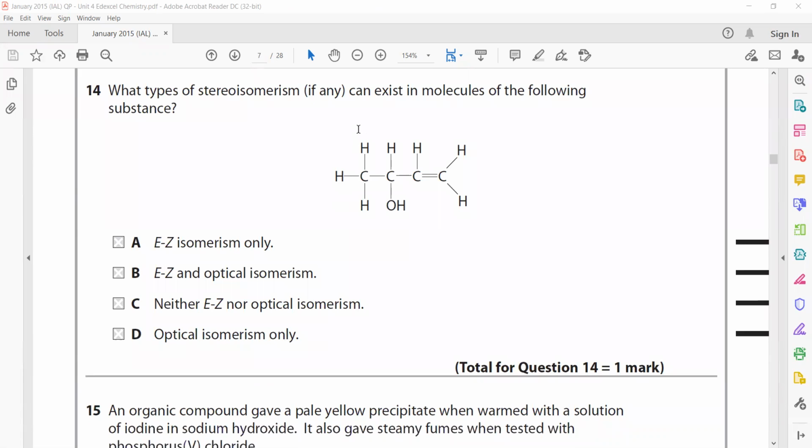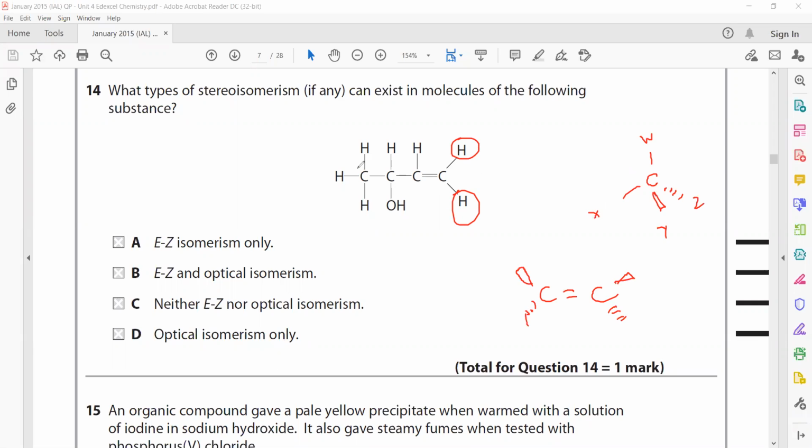Which type of stereoisomerism, if any, can exist in a molecule? So to check the optical isomer, it should be a chiral carbon. The term chiral carbon means the groups which the carbon forms bonds with should be different, and to be a geometrical isomer, different groups should be attached to each carbon which is having a double bond. So when we check the carbon-carbon double bond, hydrogen is attached on both sides, so it cannot have geometrical isomer. But what about optical isomer?